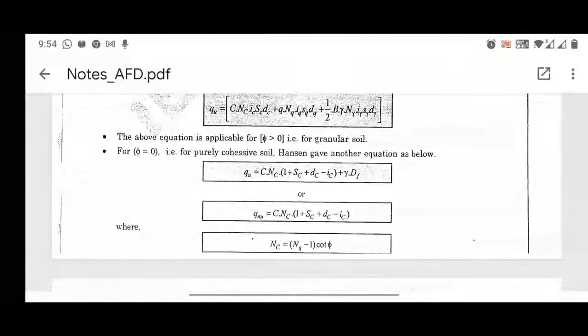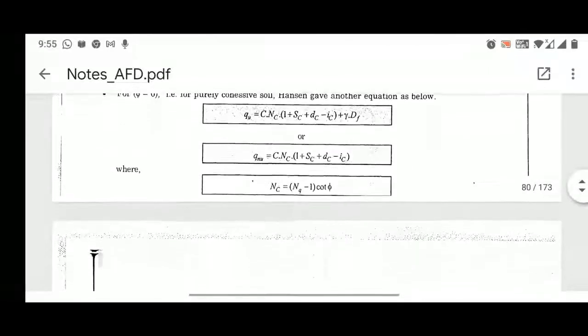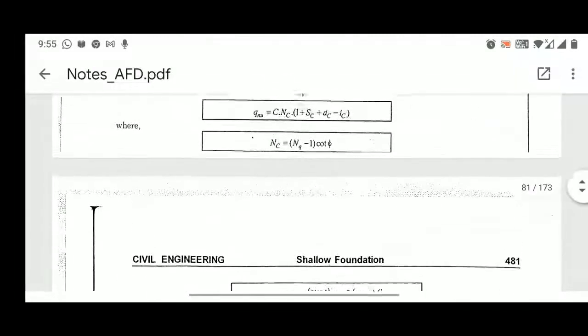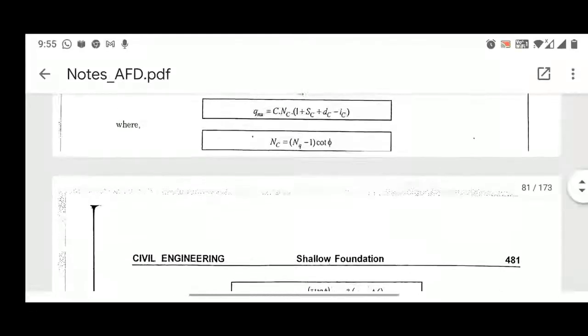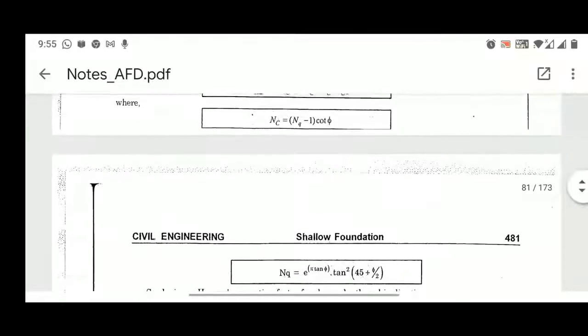Or you can simply rearrange this expression and obtain q net ultimate. Basically, this is the net ultimate where we are removing gamma Df from the ultimate term. So this net ultimate will be like this, and Nc will be given by (Nq - 1) cot phi. Now, Nq is equal to e raised to the power pi tan phi, tan squared (45 + phi/2). This is the bearing capacity factor, that is Nq.